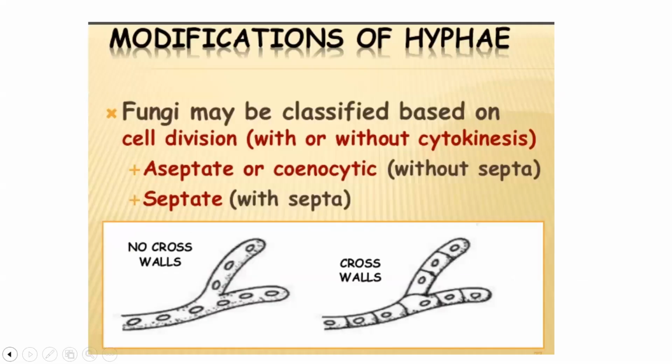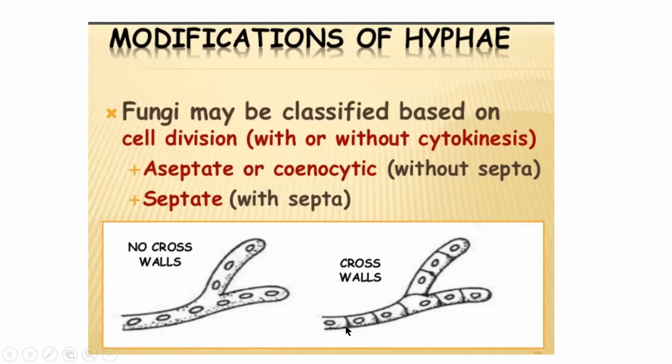So that is the hypha. You can see modifications of hyphae. Normally the fungal hypha can be with cross walls. A cross wall means this is the septum. That is, the fungal hyphae is divided into segments.